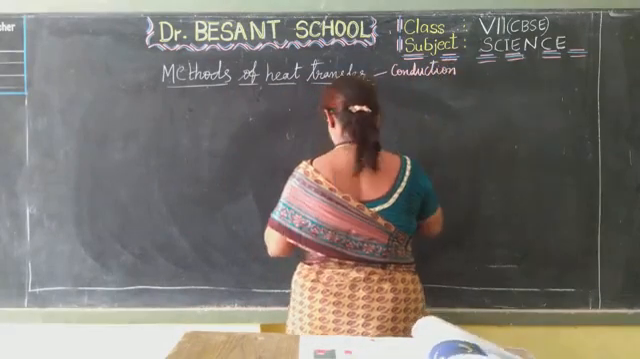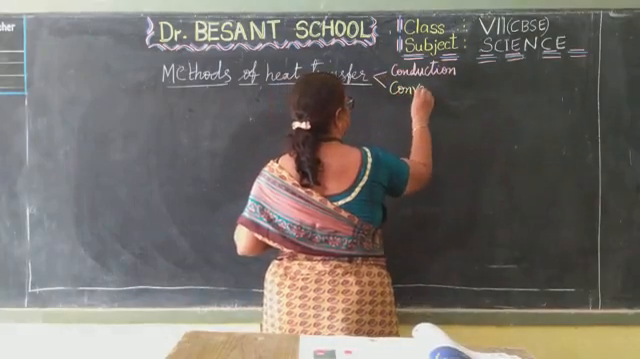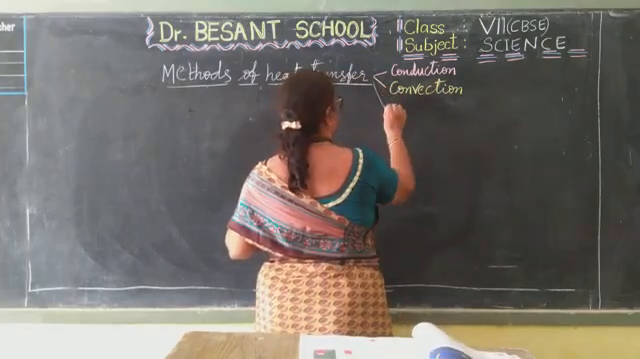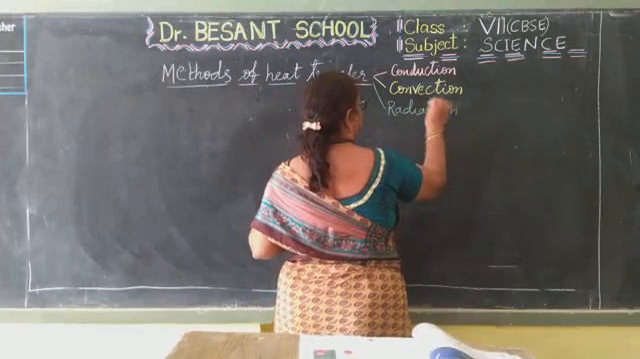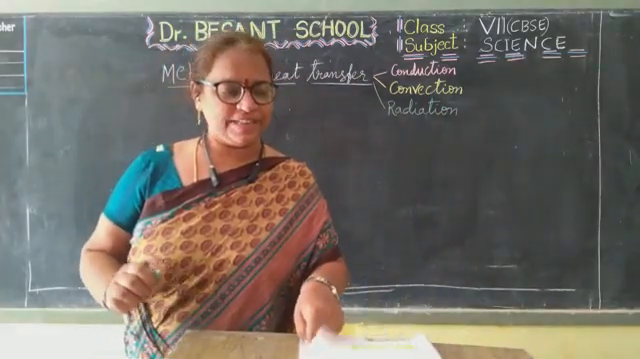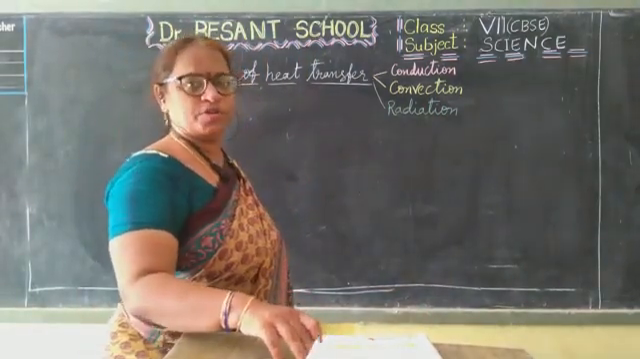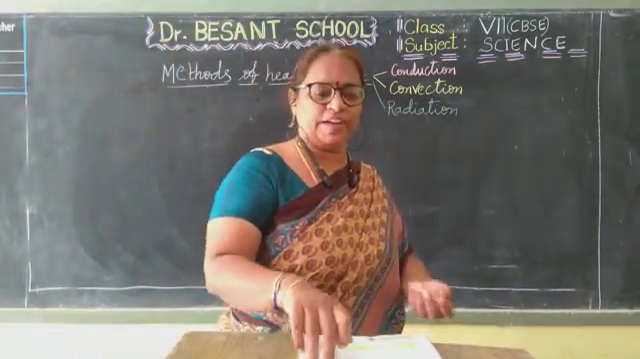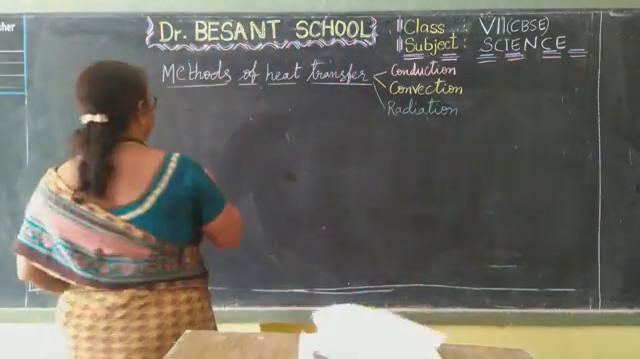One is conduction, convection and radiation. The 3 modes of transfer of heat are conduction, convection and radiation. These are the 3 modes of transfer of heat which we are going to learn. What is the first mode of transfer of heat? That is conduction. So, first we are going to learn about conduction.